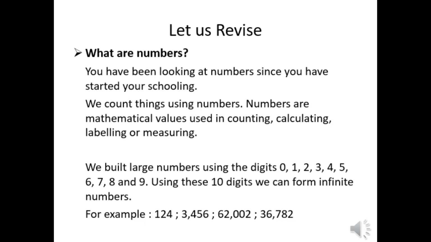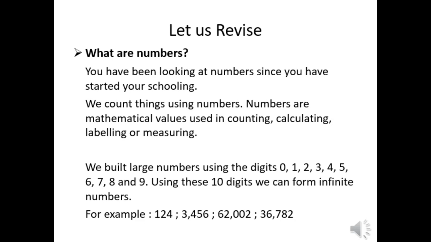For example, 124, 3456, or it could be 62,002 or 36,782. Now, let me discuss my next topic considering the number 36,782.